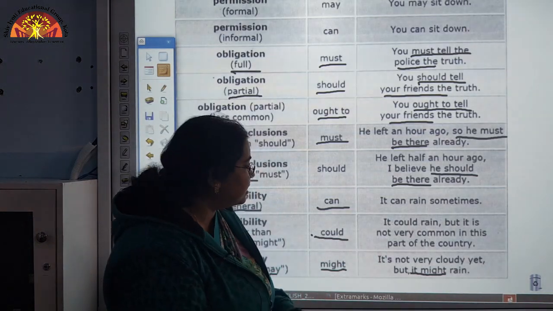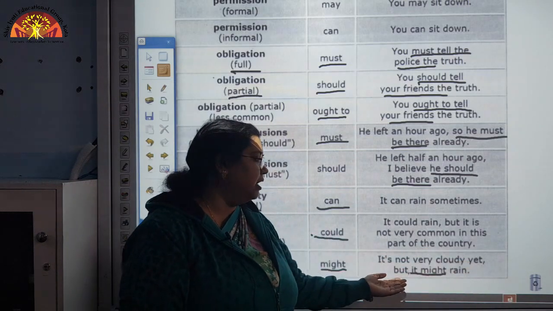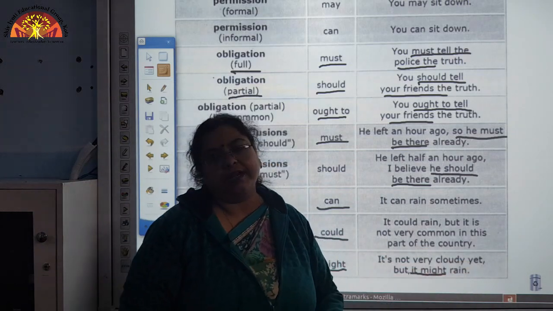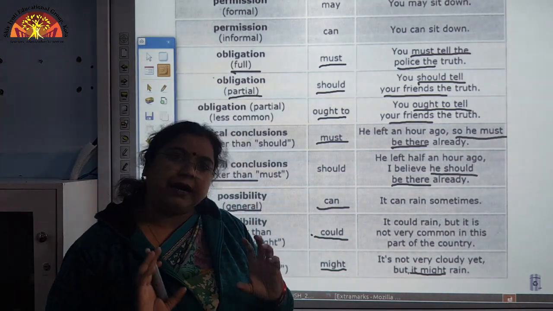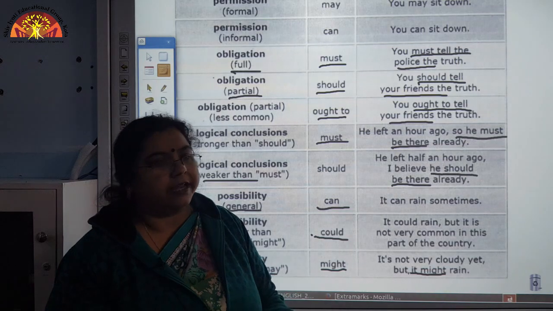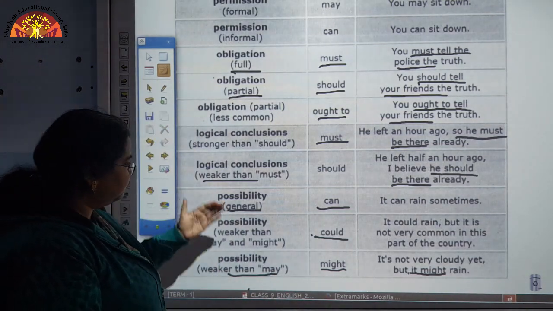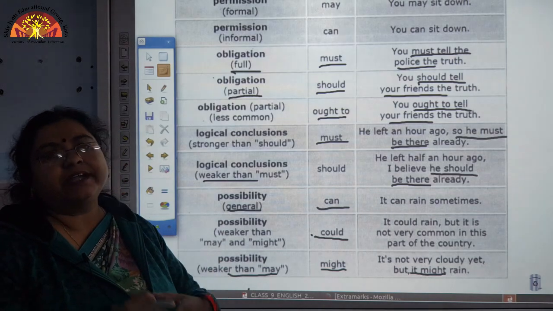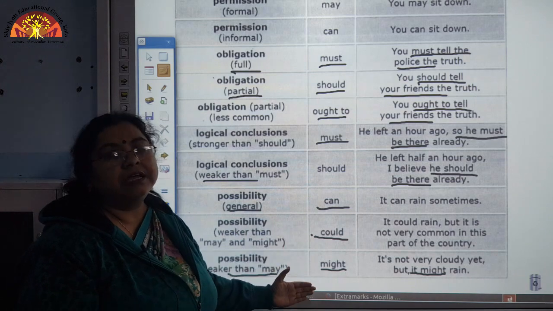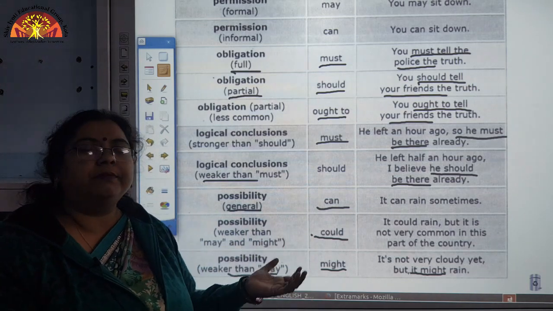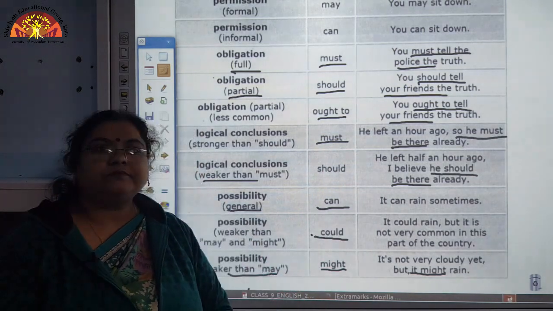So, in this condition it is not very cloudy yet, but it might rain. That means there are certain possibilities that it might rain. So, in this manner, to express different situations, showing different expressions, we can use all these modals in different possible manners to frame various sentences.